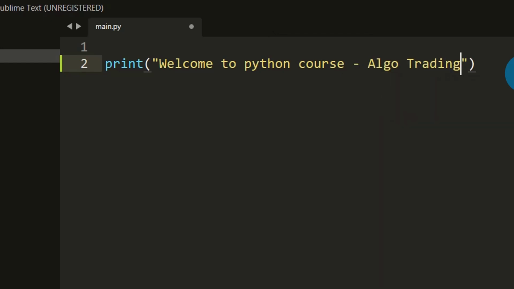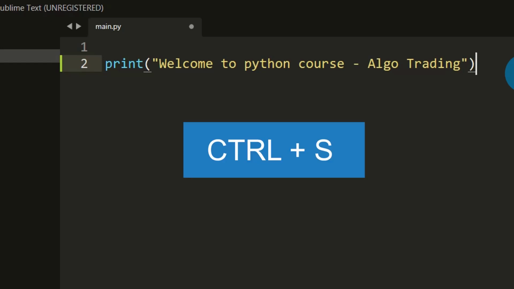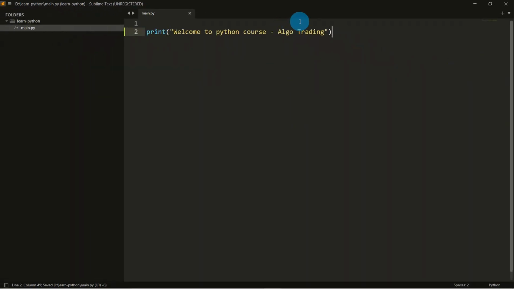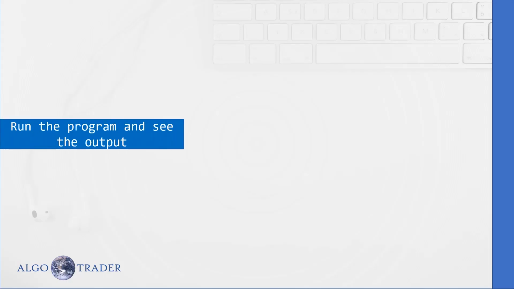I'm writing this text only for example. You can write whatever you want here, okay? I'm saving this, Ctrl S. The file is saved. We have written our first program.